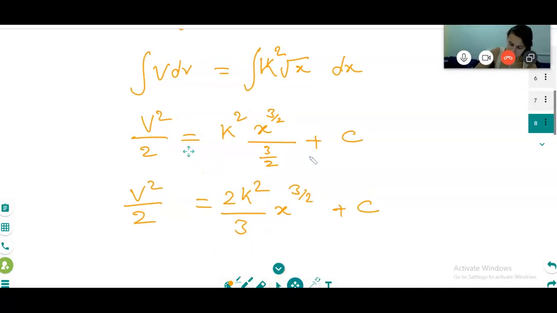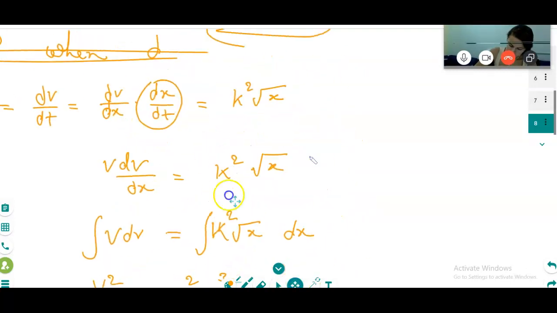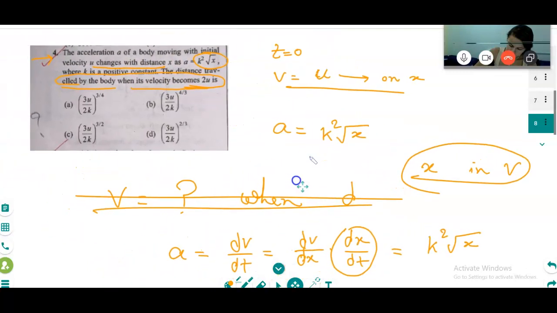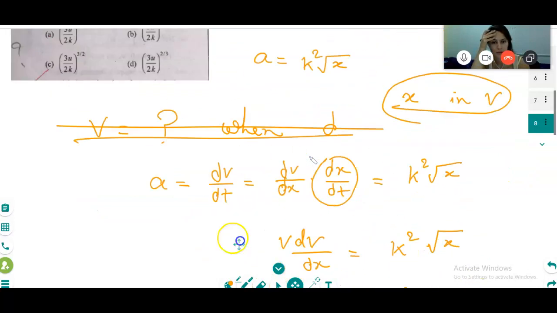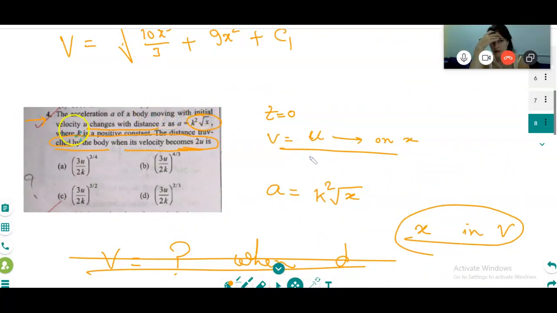Four k squared. Yes. Initially, some condition they have given, no? The velocity changes with the distance x, and k is positive. The distance traveled by the body when velocity becomes 2u. What about the c? Here it is given that the initial velocity is u. The body is moving with initial velocity u, which changes with distance.